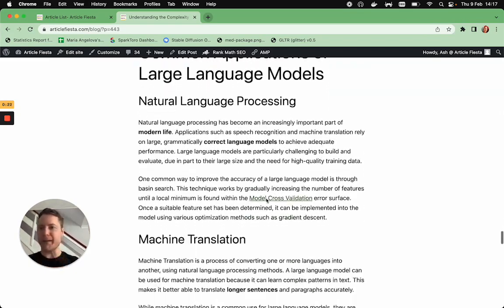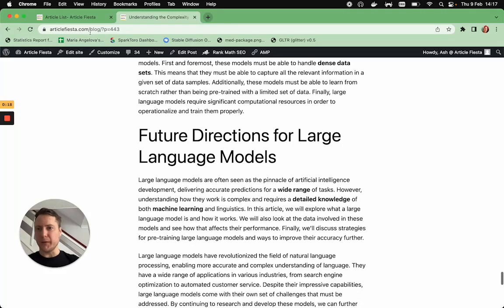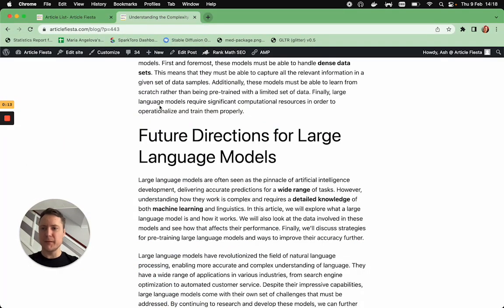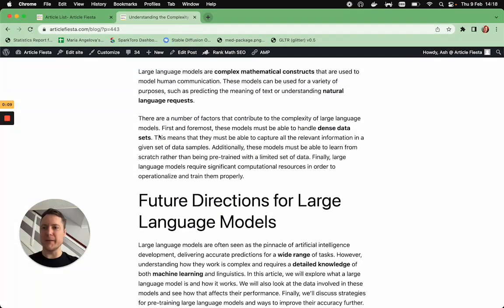All of this is fantastic, and all of this is going to rank really, really well in Google. And this is 2,370 words. You can't argue with that, can you? So brilliant, so easy. But yeah, that's how it works. Give it a go yourself.